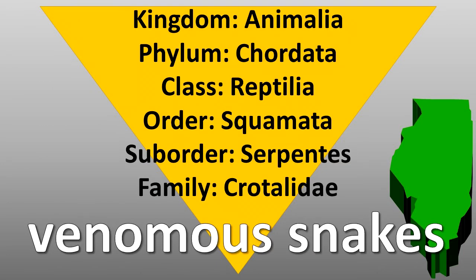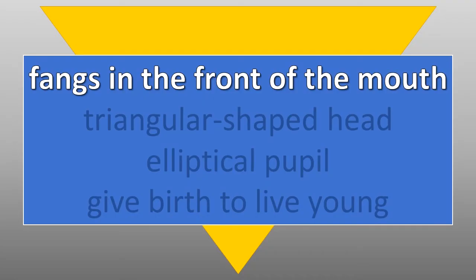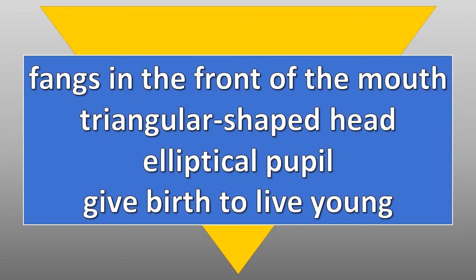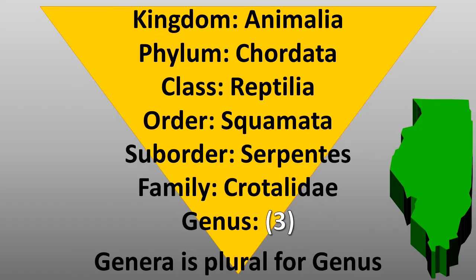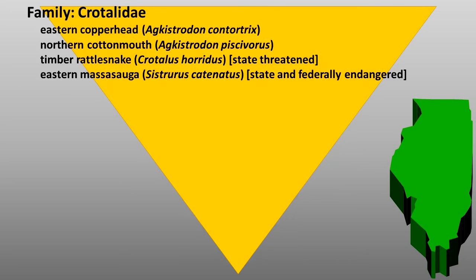Members of the family Crotallidae are the venomous snakes, including the rattlesnakes, copperhead, and cottonmouth that are found in Illinois. These pit vipers have a pit on each side of the head that detects infrared radiation to help them locate warm-blooded prey at night. They also have a pair of fangs in front of the mouth, a triangular-shaped head, and an elliptical pupil in the eye. They give birth to live young. In Illinois, there are 3 genera and 4 species in family Crotallidae. Here is the current list of Illinois species.